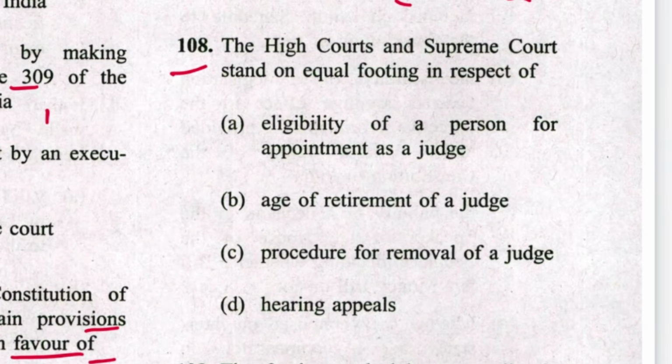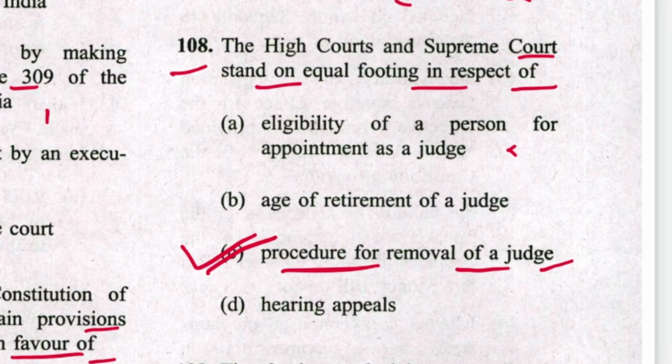Next is 108. The High Court and Supreme Court stand on equal footing in respect of eligibility of a person, appointment as judge, retirement of a judge, removal of a judge, or hearing appeals. Procedure for removal of a judge. C is the answer.